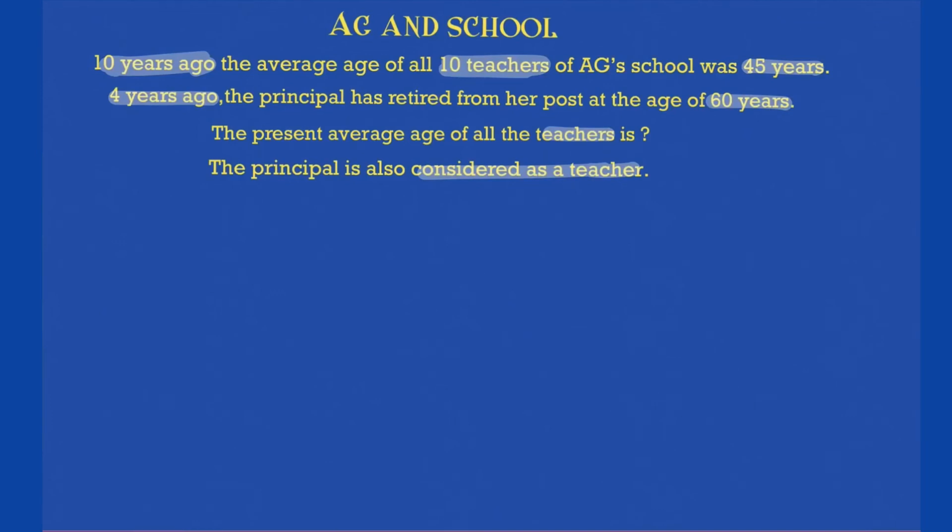So let us just put it in some numbers for our better understanding. Now this is just for your example's sake. I can solve it directly as well, but just for your understanding. So say today is 2010, this is the year we are talking about, and 10 years back it will be 2000. The average is given to me as 45. So I'll say the sum of age of all the teachers 10 years back was nothing but 45 into 10, which is 450, since the average is given to me as 45. 4 years ago, let's say, will be 2006.